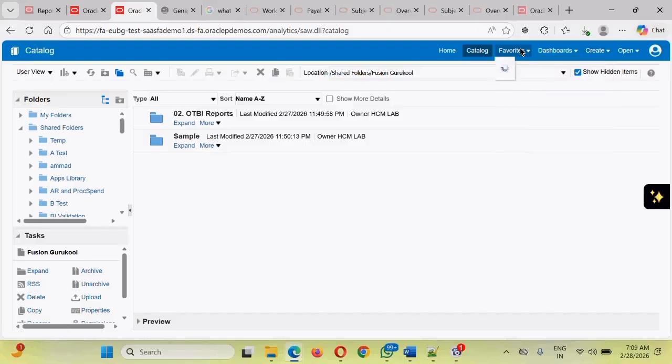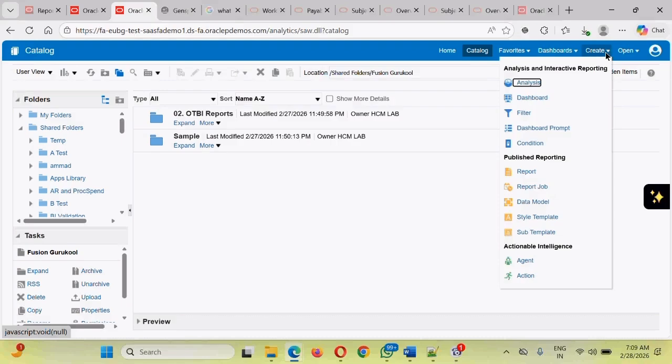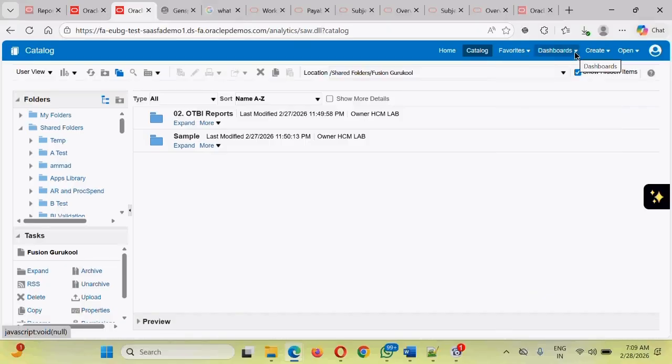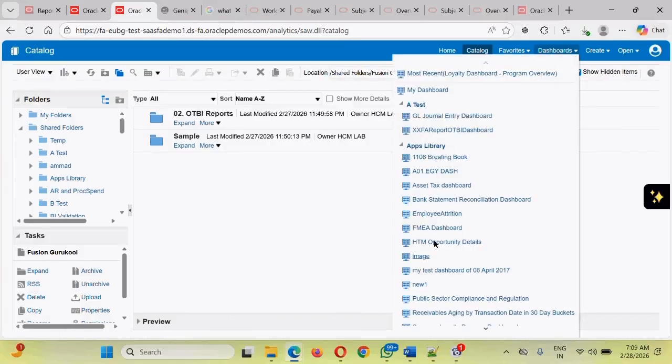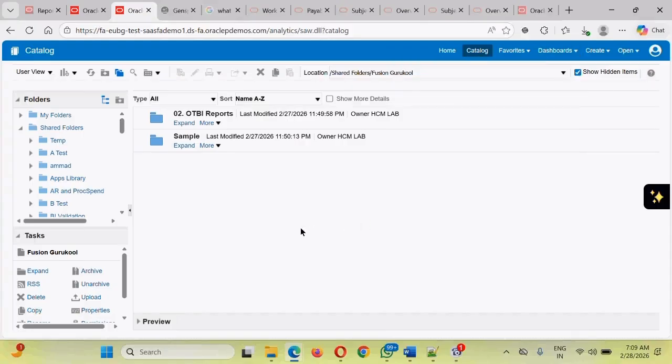In addition to that guys, there is something called dashboards. As we are seeing, there are certain components that we are going to learn as a dashboard. We will be building filters, we will be building dashboard prompts also. So once we build the dashboard, for that dashboard to be accessible directly, there is a separate folder provided, dashboards. Clicking on this, all the dashboards which have been built will be regularly and automatically listed down, and you should be able to access them directly from here.